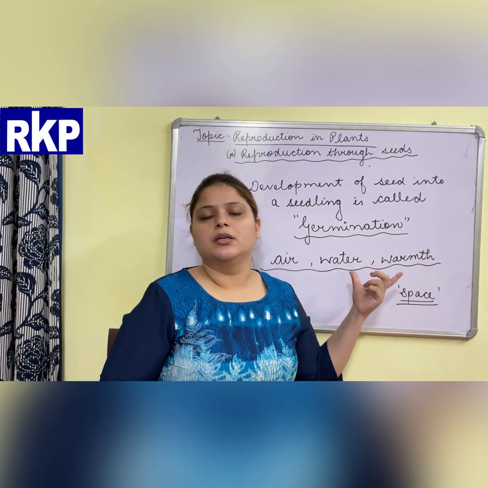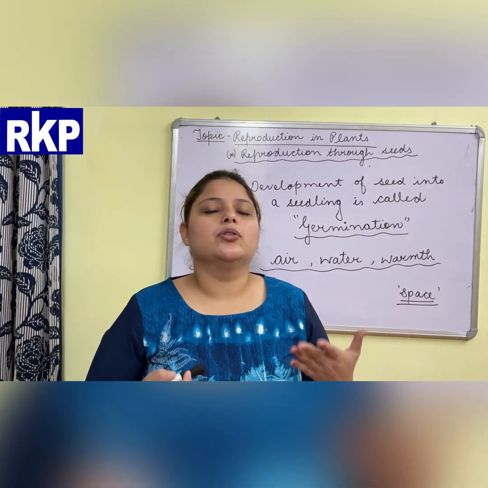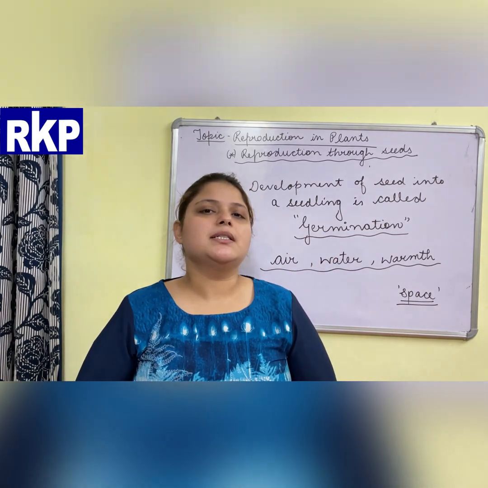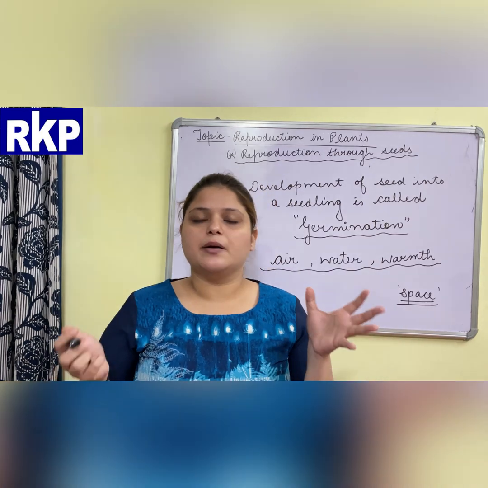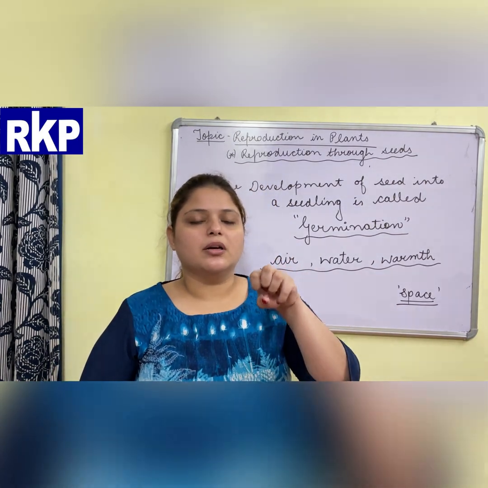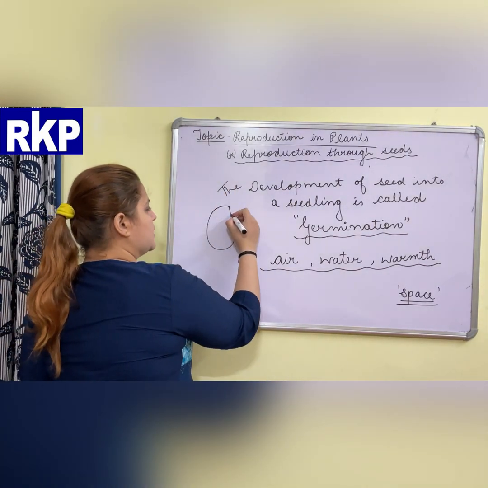Next is water. We know that when we have to grow the plant, we give water to the soil, right? When the seed is present inside the soil and the soil absorbs water, the seed absorbs water from the soil. How?